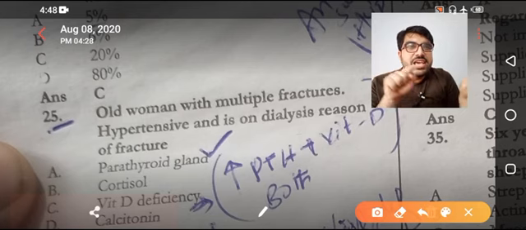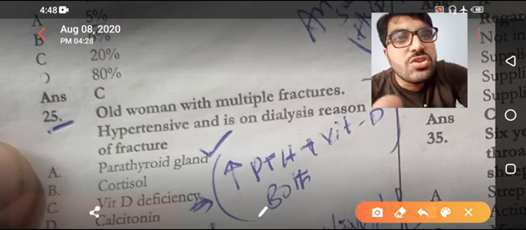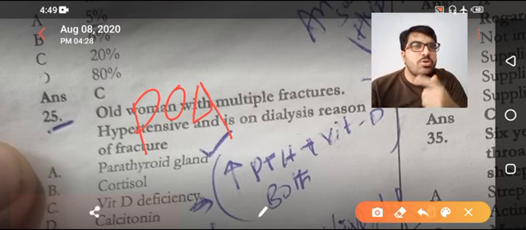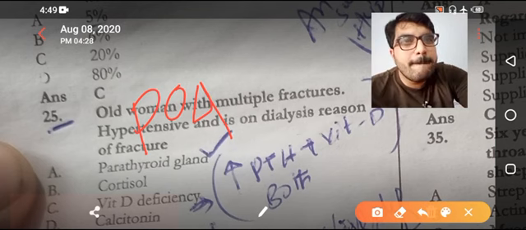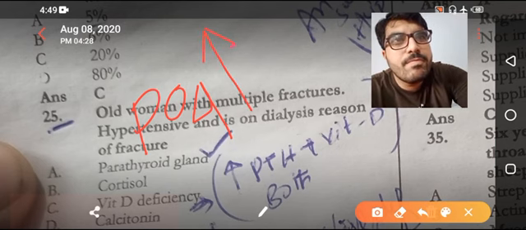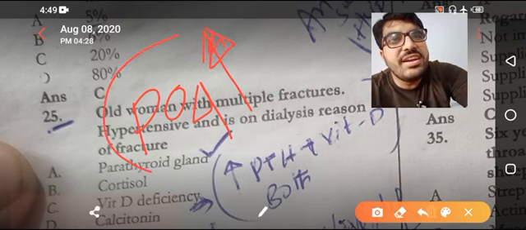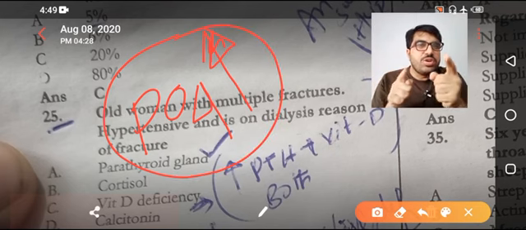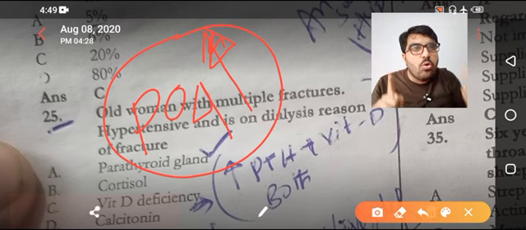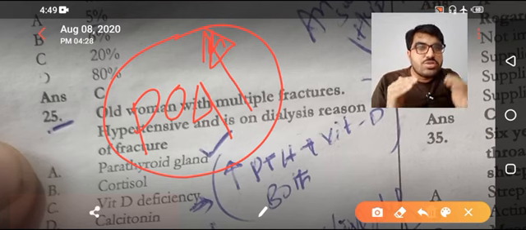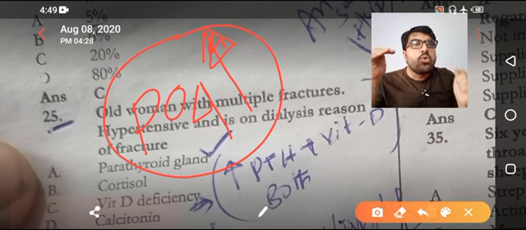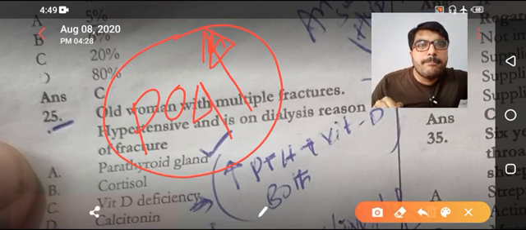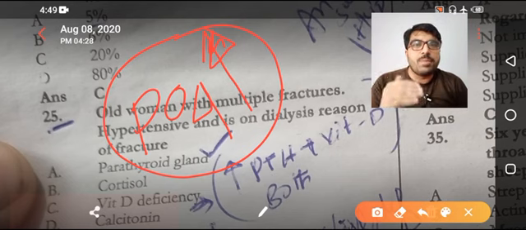So in CKD, if there is secondary hyperparathyroidism, what will happen to the phosphate level? It goes up, because the kidneys are not functioning. The PTH, if it is increased, actually excretes the phosphate, but only if the kidney function is normal. So the secondary hyperparathyroidism, which causes hypocalcemia, has the characteristic feature of increased phosphate, hyperphosphatemia.